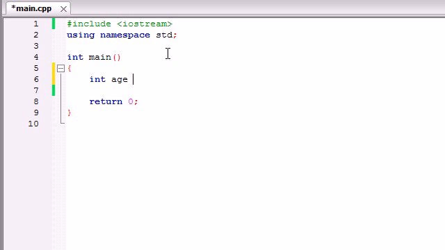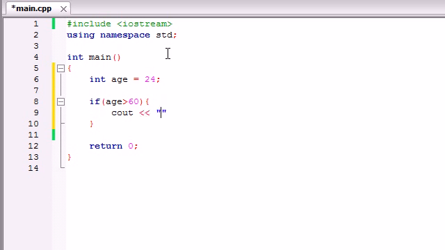We have a variable called age, and set it equal to whatever your age is. Now make a basic if statement. If you remember from the last tutorial, all an if statement does is run a simple test. If that test is true, it runs a bit of code. If that test is false, it doesn't do anything. So let's test age. Say if age is greater than 60, let's say cout, wow, you are old. So if the user is over 60, we say you are old. Now let's end that line, run this program, and see what we get.